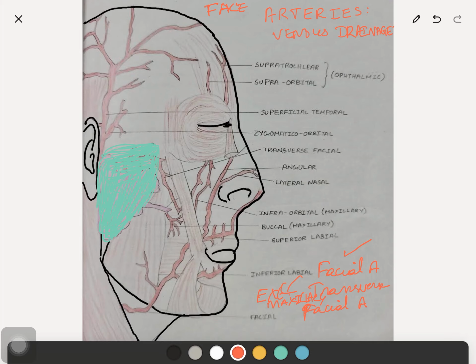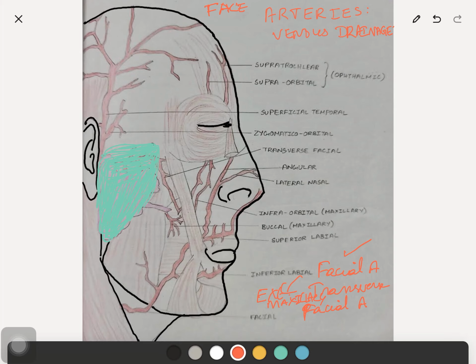This facial artery is the external maxillary artery. The outer part of the face will be supplied by this facial artery. The inner part of the face, like the nasal cavity, soft palate, and tonsil, will all be supplied by the branches of the maxillary artery. So that's how these maxillary and external maxillary artery terms are used.